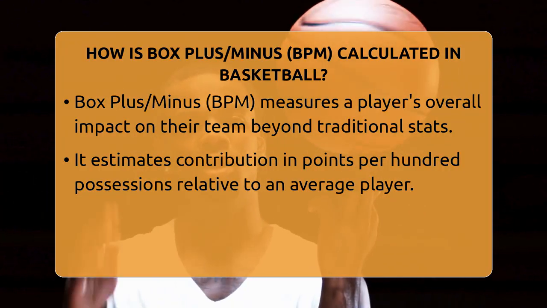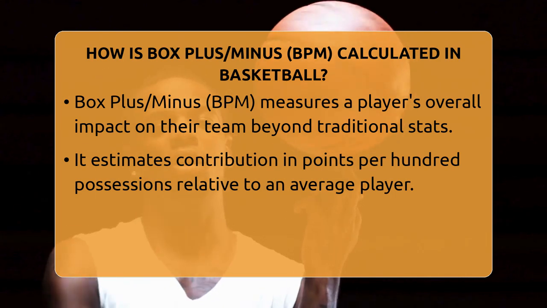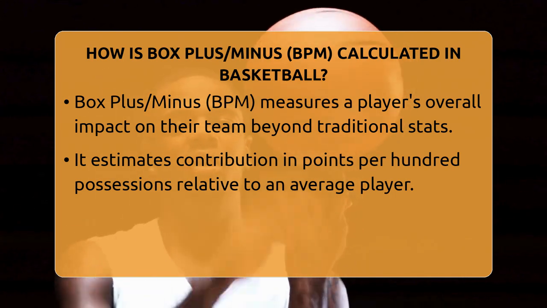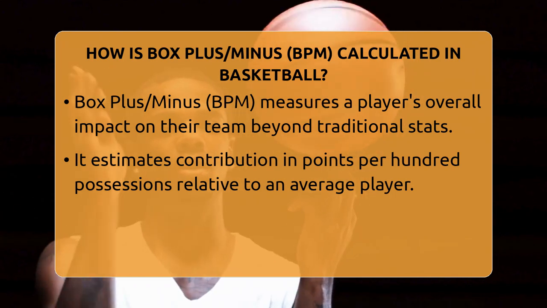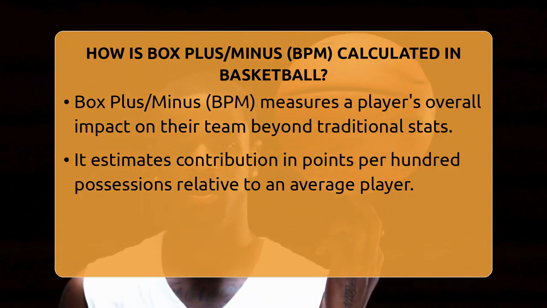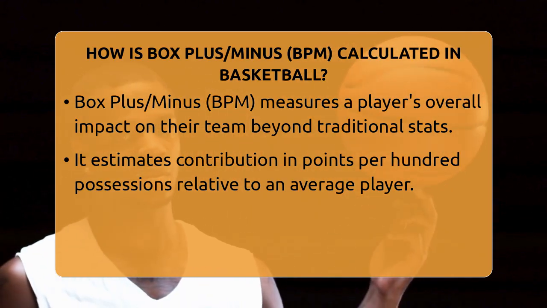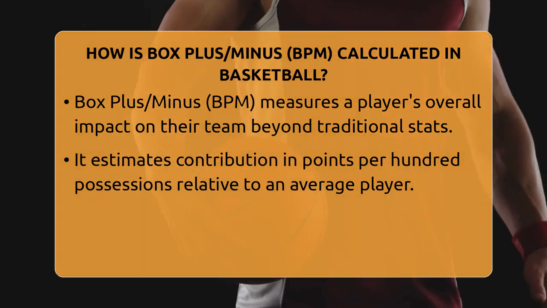BPM estimates a player's contribution in points per 100 possessions, comparing them to an average player in the league. If a player has a BPM of +5, they make their team 5 points better every 100 possessions than an average player would. If it's negative, they're hurting the team's performance.